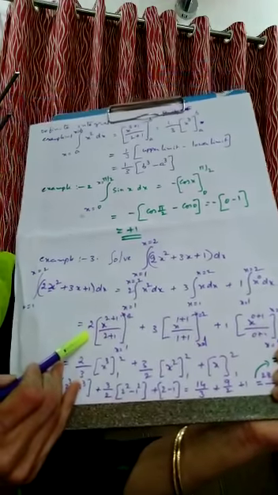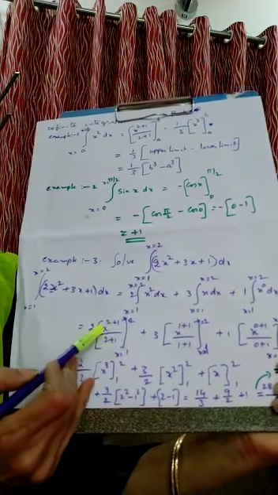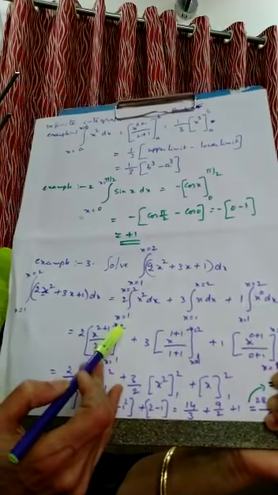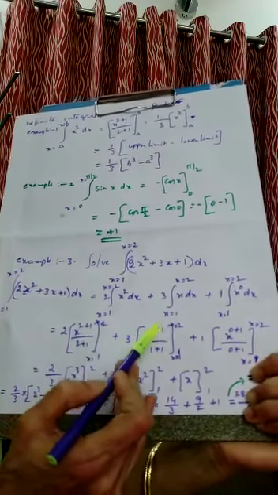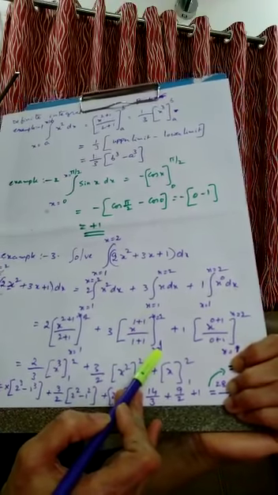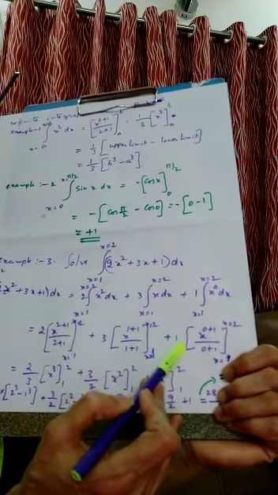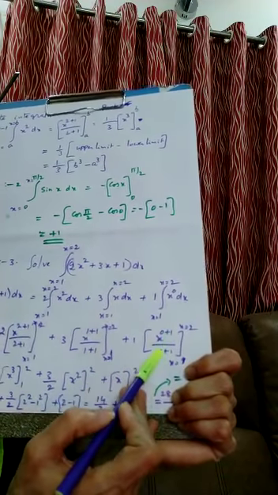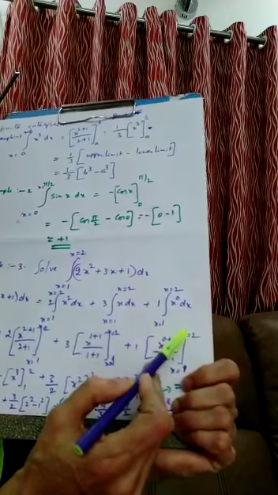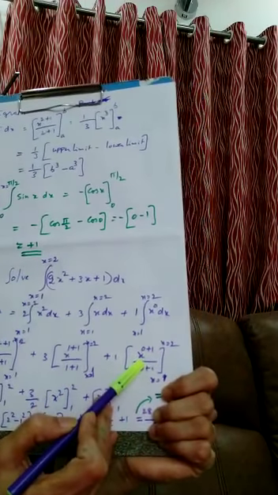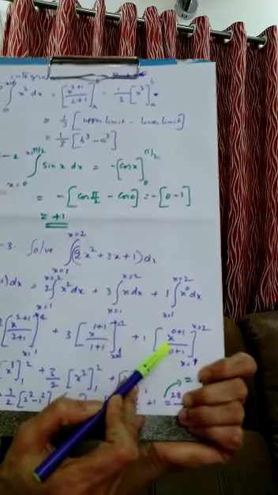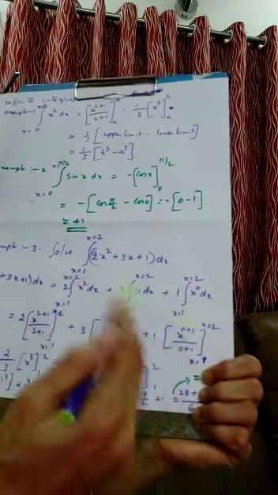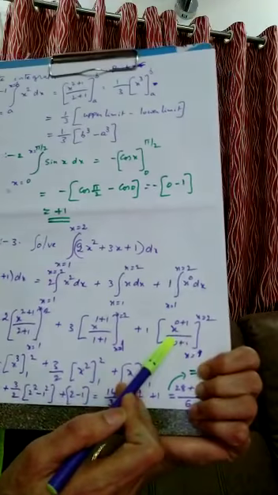Okay. So now let us apply the integration again. 2 into x raised to 2 plus 1 upon 2 plus 1. What are the limits here? 1 to 2. Here 3 into x raised to 1 plus 1 upon 1 plus 1. Again limits 1 to 2, plus 1 into, here you take care, x raised to 0 plus 1 upon 0 plus 1. Limits are 1 to 2. When you integrate the constant term, it is not 0, whereas in differentiation, it is 0. But in integration, you will add one more variable here, that is x only it will be.